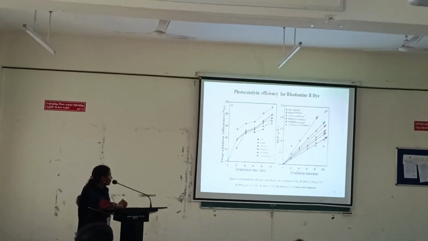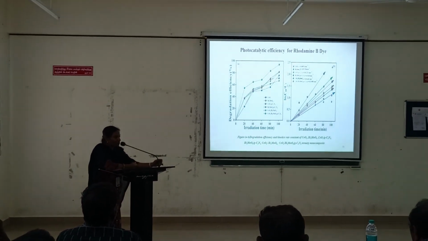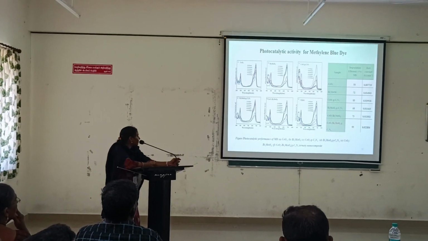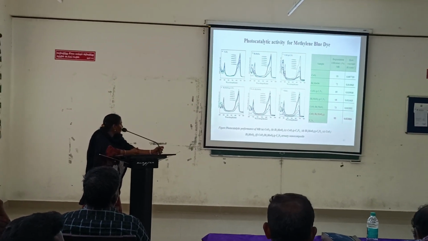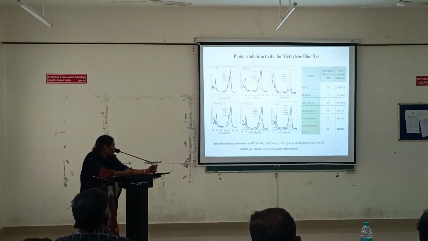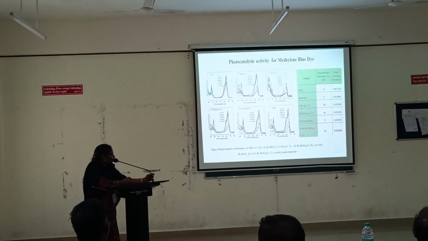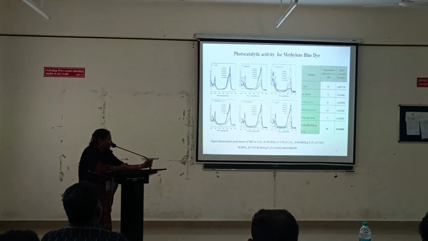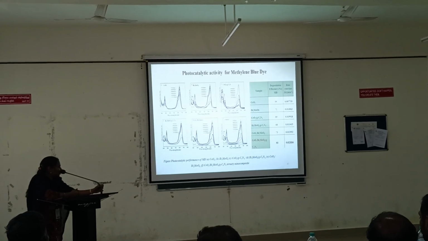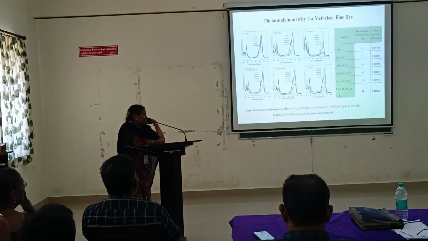Figure A shows the photocatalytic degradation efficiency of the as-prepared materials, and figure B shows the rate constant for rhodamine B dye. This figure shows the photocatalytic degradation efficiency for methylene blue dye. The degradation efficiency of the ternary nanocomposite reached 93%, and the rate constant is 0.022836 min⁻¹, which is increased from the pristine and binary materials with the addition of graphitic carbon nitride nanosheets to both metal oxides, cerium oxide and bismuth molybdate.